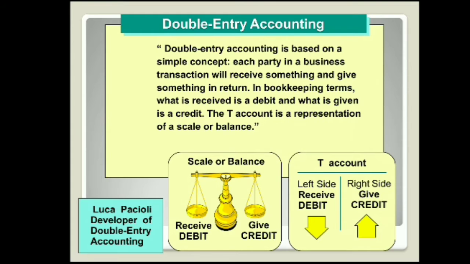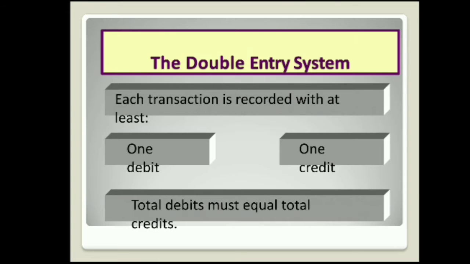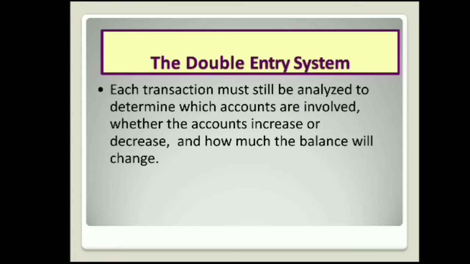That means in a double entry system, each transaction is analyzed into debit and credit. In the double entry system, we record each transaction with at least one debit and one credit, and here the total of debit must be equal to the total of credit. Each transaction must still be analyzed to determine which accounts are involved, whether the accounts increase or decrease, and how much the balance will change.